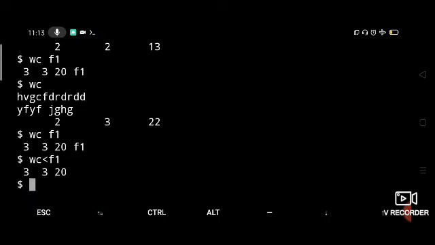WC doesn't know where the input is coming from, because F1's content is placed in standard input and WC is fetching from standard input. It is taking the contents of F1 directly from standard input, hence the source of the input is not displayed. Is that clear? That is how you can use the standard input with WC.